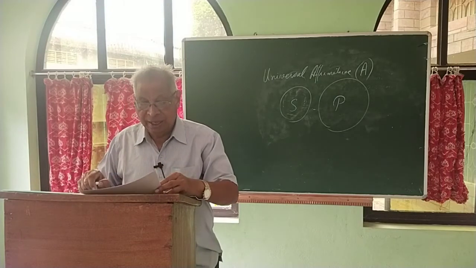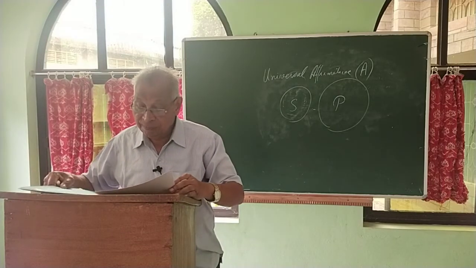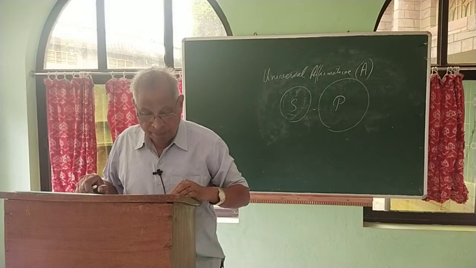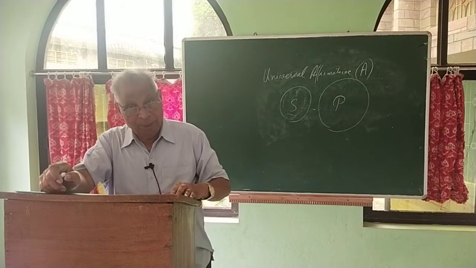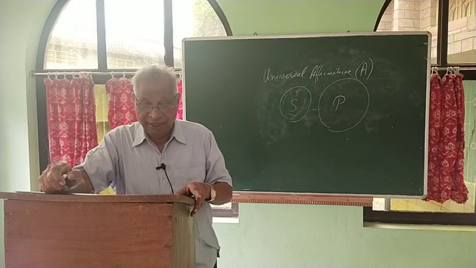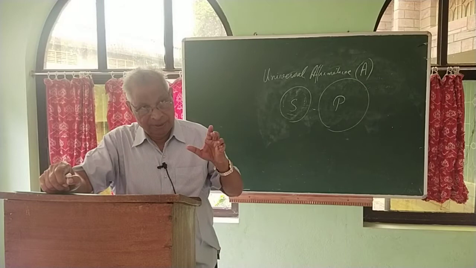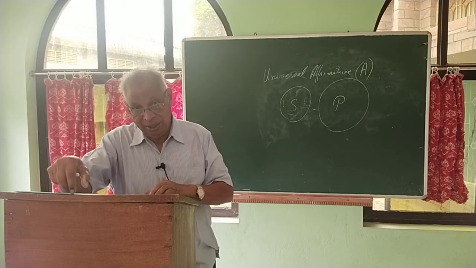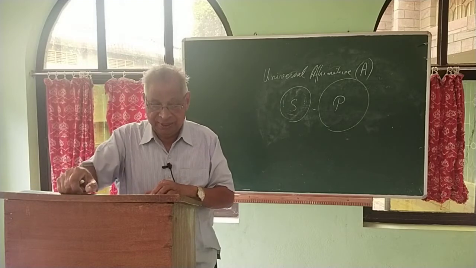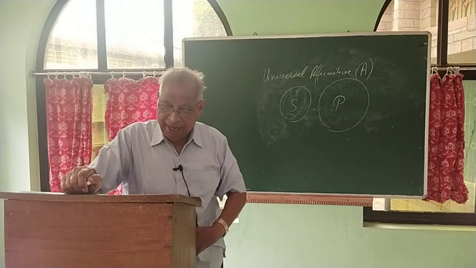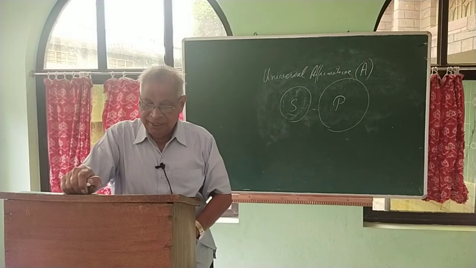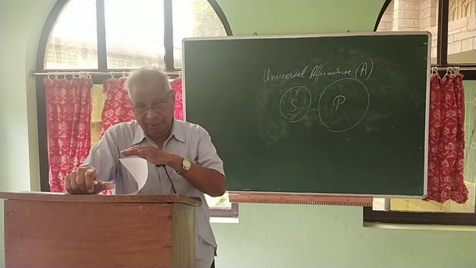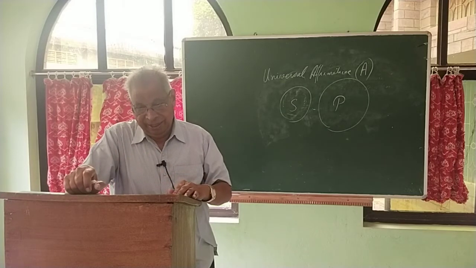Now, that is the A proposition. The second one is universal negative. That means the subject is universal, but the proposition is not affirmative, it is negative. It is symbolized by E, from nego. Nego in Latin means deny, negate.